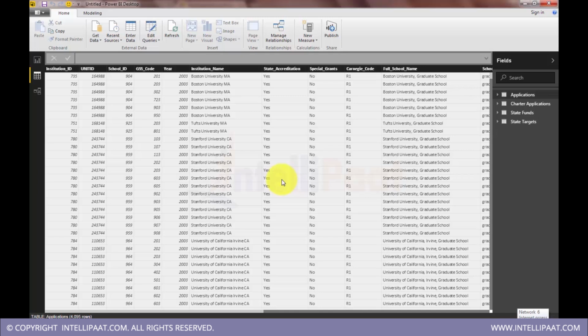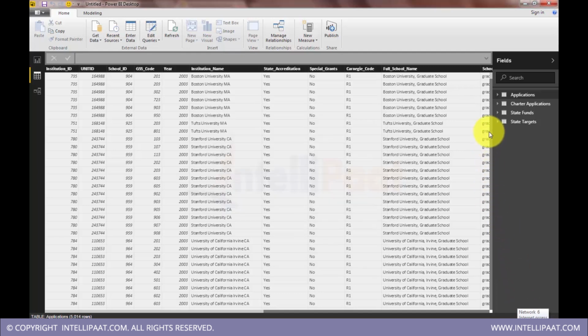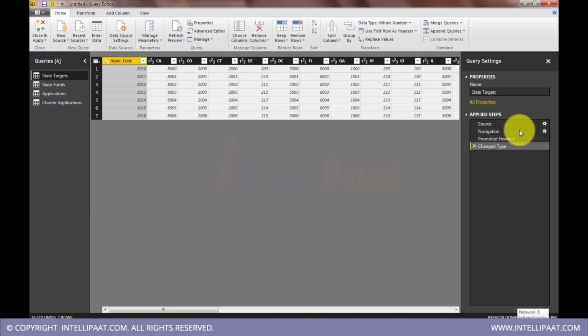The data didn't get reflected. Okay, actually we have to refresh from the model. Yeah, so the refresh has finished. Now you can see the total has increased. It's now reflecting 5000. Earlier it was 4K, now we have 5K records, so 5K applications.